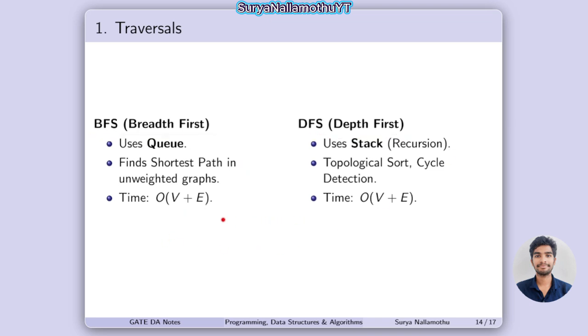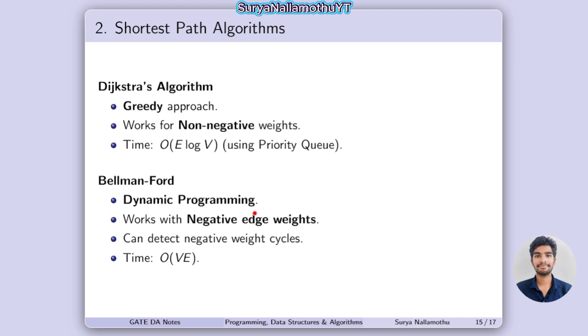We have the graph, right? These are the vertices, and these are the edges. One, two, three. At that point, the time complexity becomes vertices plus edges. Next, the shortest path algorithms. Here, these are the shortest path algorithms.